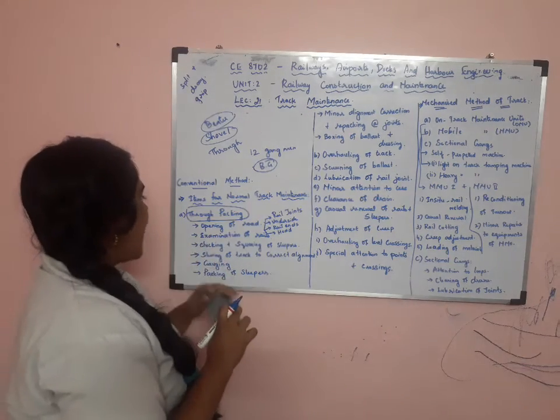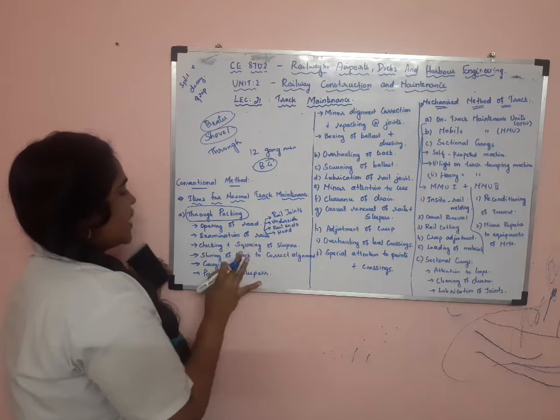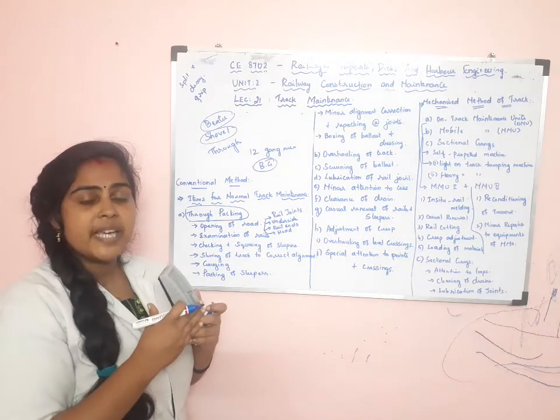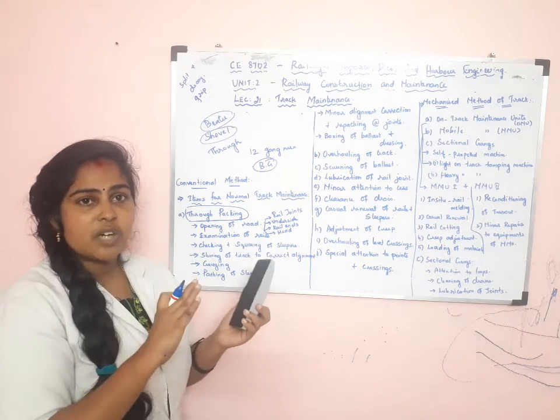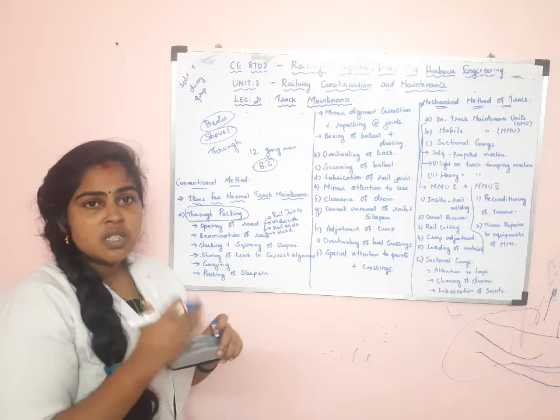In thorough packing, a certain sequence is followed. First there will be opening of the road, that is, the ballast will be opened on either side of the rails, 50 mm below the sleepers.